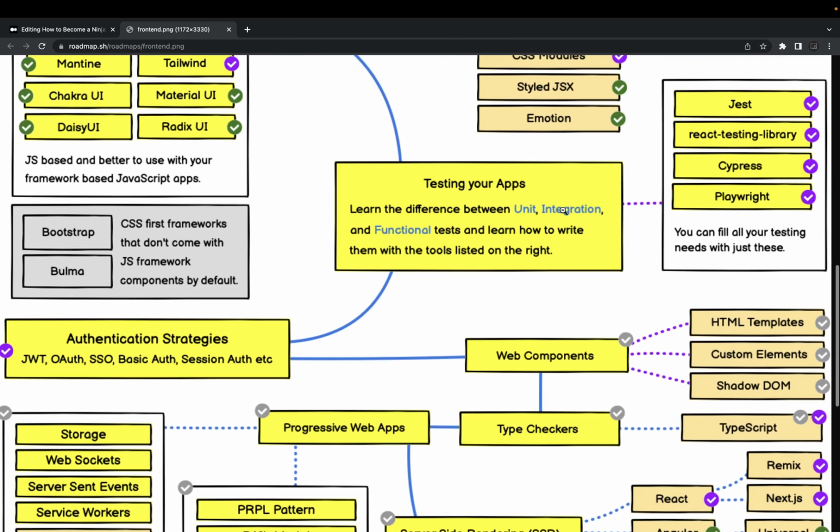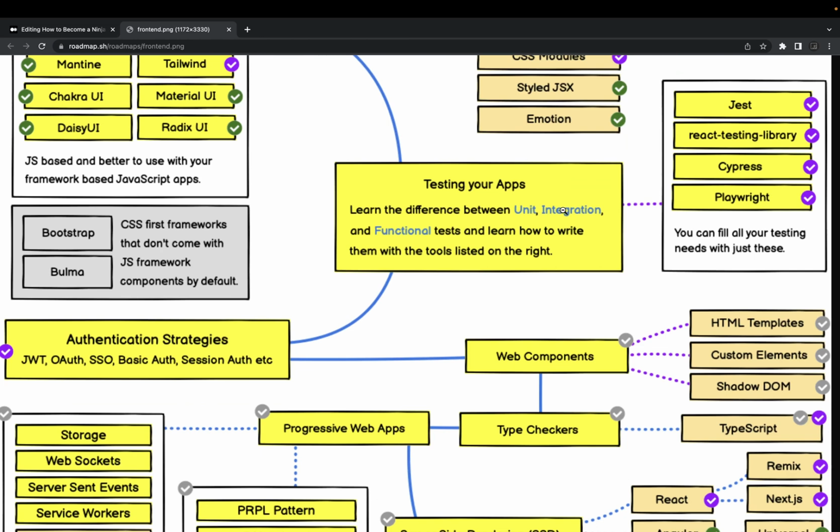Testing your applications, how are we testing? So we write unit, integration, and functional tests. For functional, I'm still using Cypress, not Selenium, WebDriver and all. This is a modern world and we are good with using Cypress and Playwright.